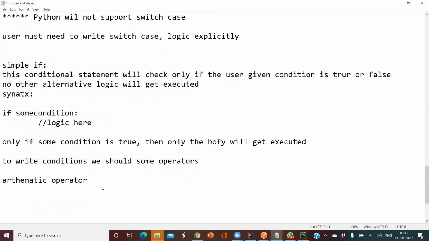So what type of operations can we perform on arithmetic? We can do addition, subtraction, multiplication, modulus, division, percentage. So different kinds of operations we can apply.